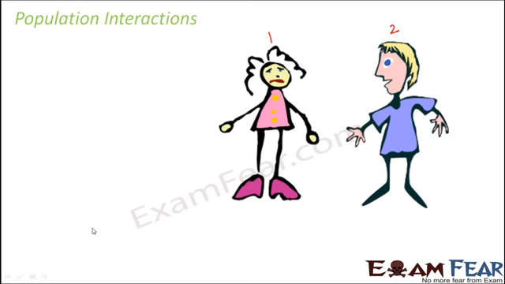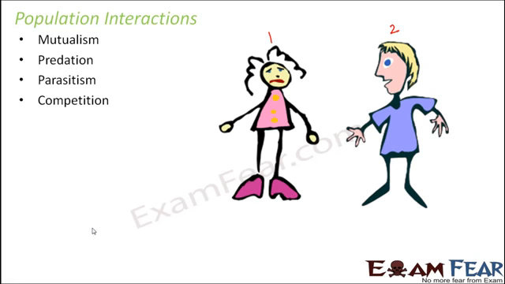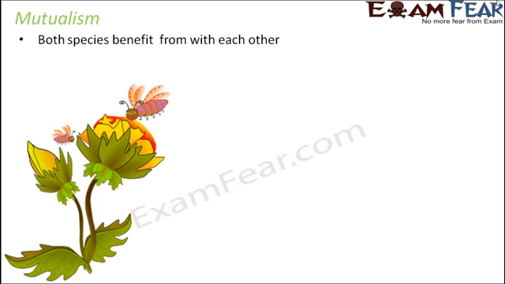Similarly, here we are talking about interaction at the level of populations. The most common population interactions are mutualism, predation, parasitism, competition and commensalism. These are the common interactions between populations. We will discuss each of them in detail one by one. Let us start with mutualism.